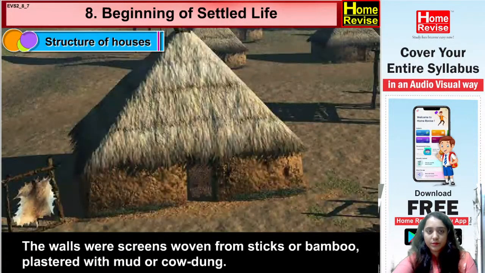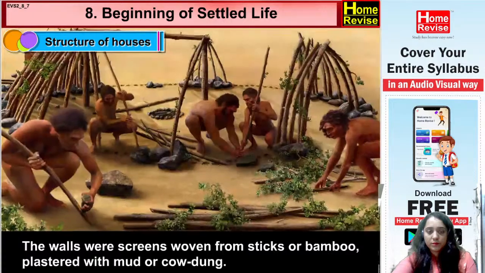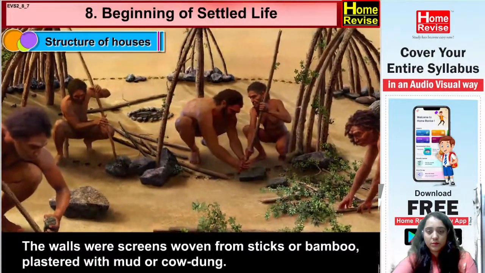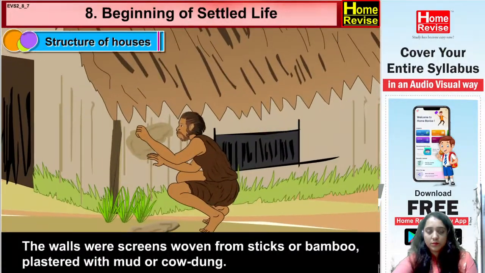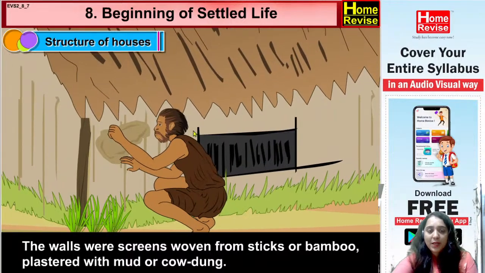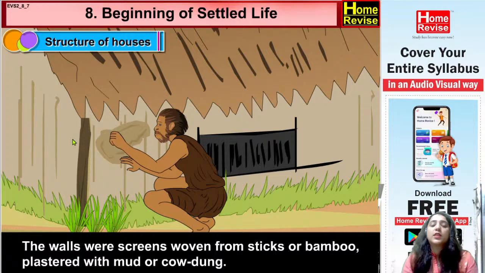The walls were screens woven from sticks or bamboo, plastered with mud or cow dung. So first they used to put a stick for their purpose and then they used to fill it with the mud or the cow dung to make a wall. Okay, yes, please pay attention.